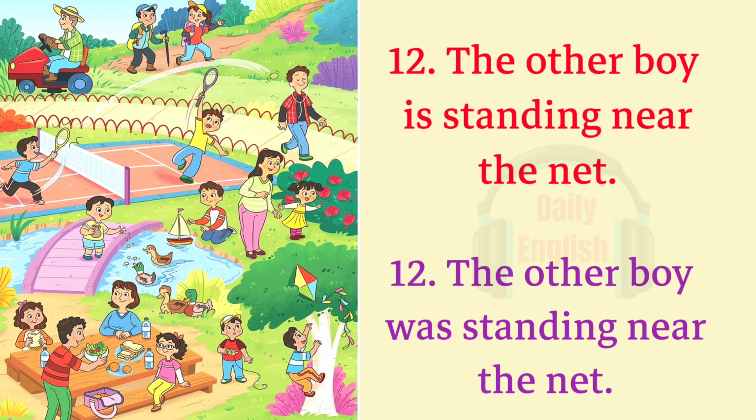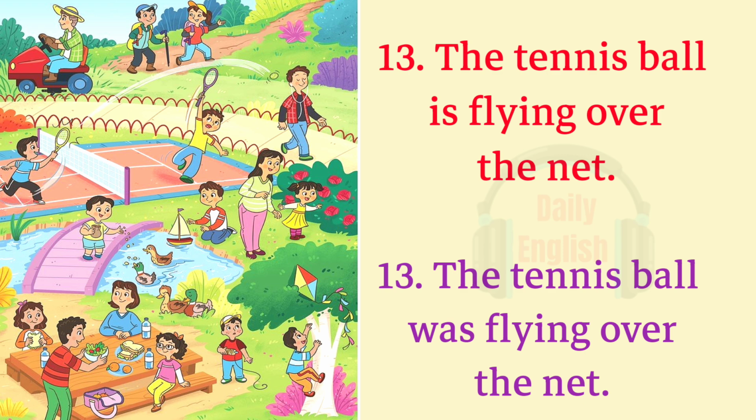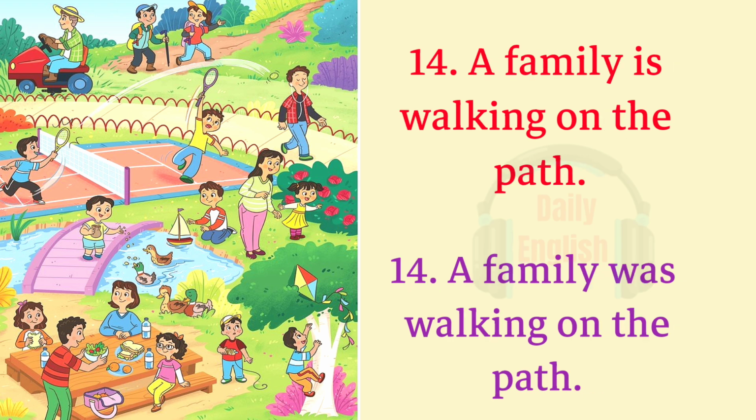12. The other boy is standing near the net. 12. The other boy was standing near the net. 13. The tennis ball is flying over the net. 13. The tennis ball was flying over the net. 14. A family is walking on the path. 14. A family was walking on the path.